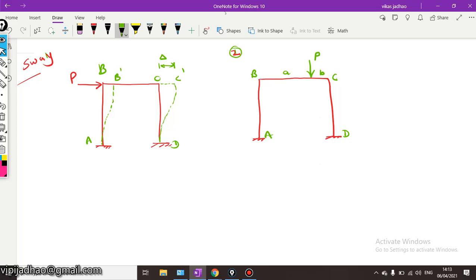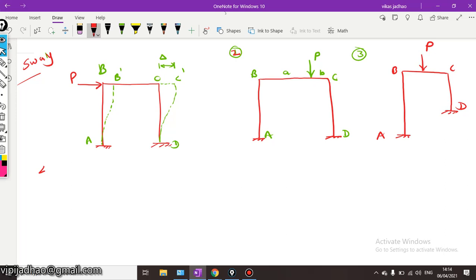Okay, the third condition when such type of sway can be possible is when non-uniform members of the frame are there. Let us consider we are having a portal frame like this, and it is subjected to some load P. You can see here the members are non-uniform. Member AB is having more height as compared with CD. Then in this case also there may be some sway.